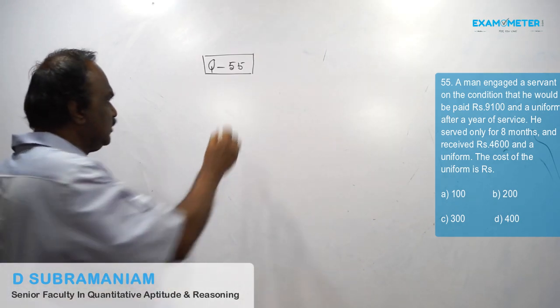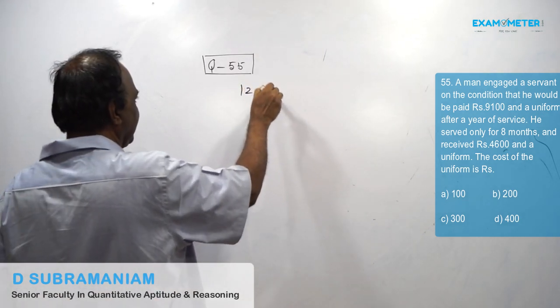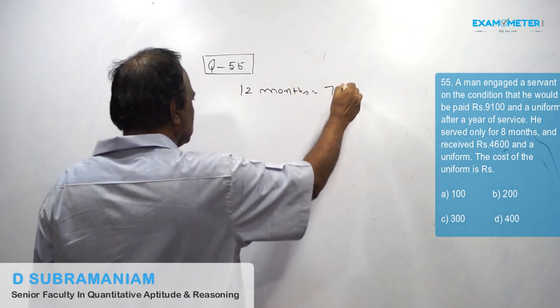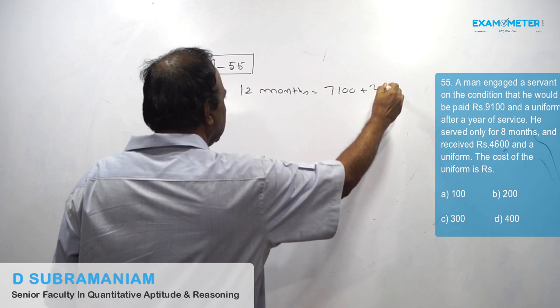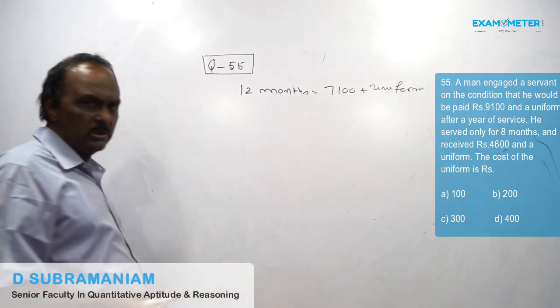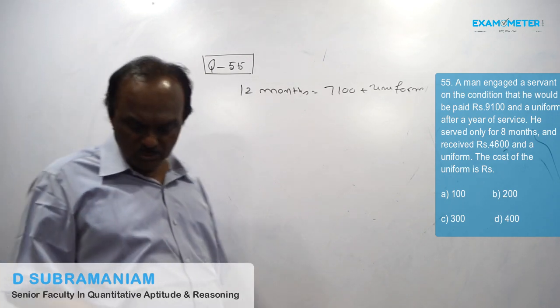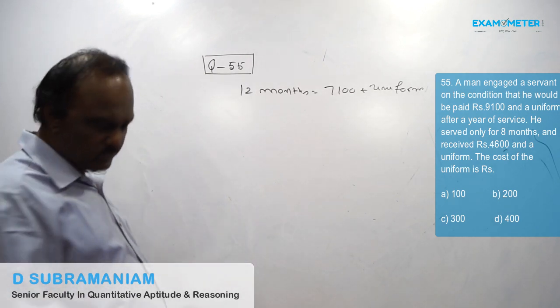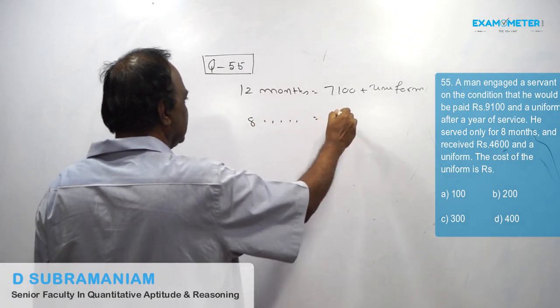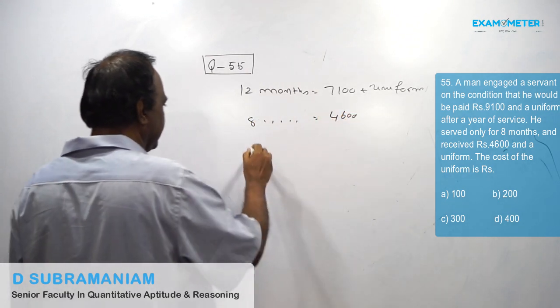12 months is equal to 7,100 plus a uniform. For 8 months, he got 4,600.